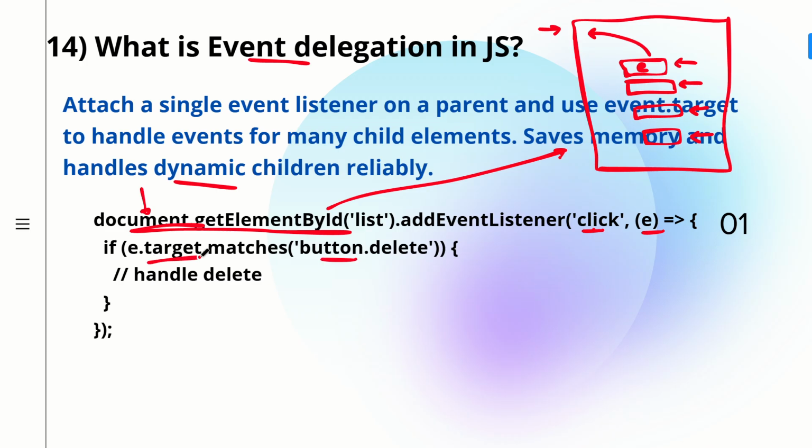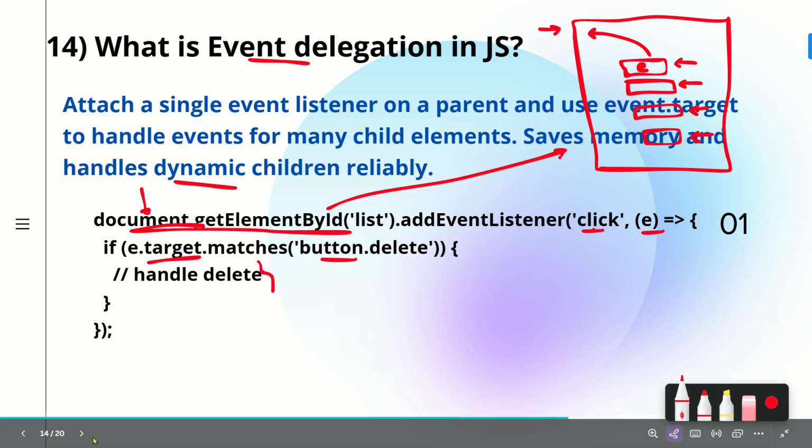So you're checking based upon the event.target which you have got, and then you will write your logic here: handleEvent, handleDelete, or anything. So this is how you are delegating your job to the parent. document.getElementById("list") will give you the parent container, then you will have the individual elements inside it. So you are attaching the event listener, that is the click event listener, to the parent, and you're making use of the event object, that is event.target, to match any data and handle the events for multiple child elements.